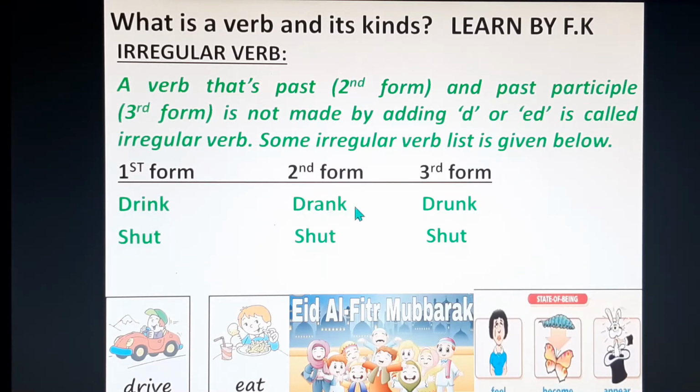So here you can see there is no rule for changing the first form to the second or third form of this verb. Now the second word is shut. Its second form is also shut and the third form is also shut. There are many irregular verbs, and you can also check the list of them, but these examples help you understand that they convert from first to second or third form without using the rule of d or ed.